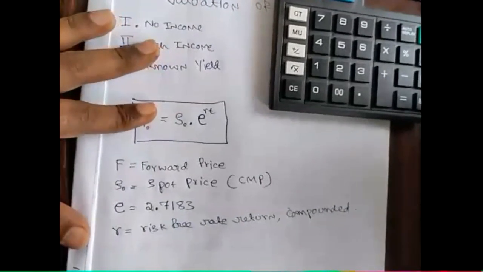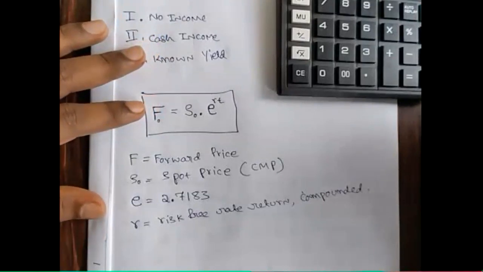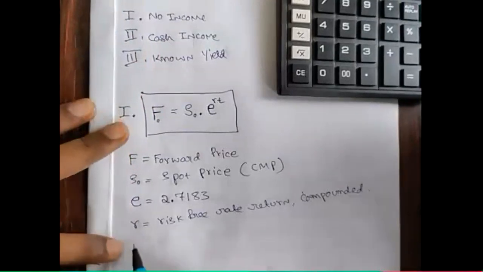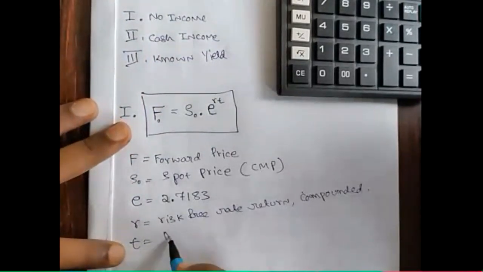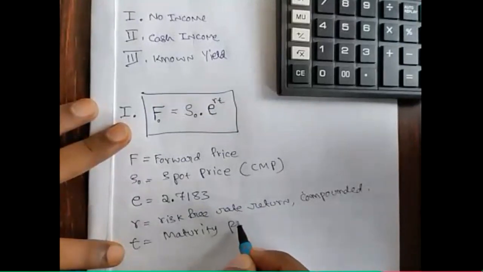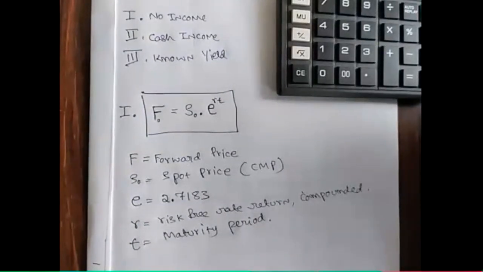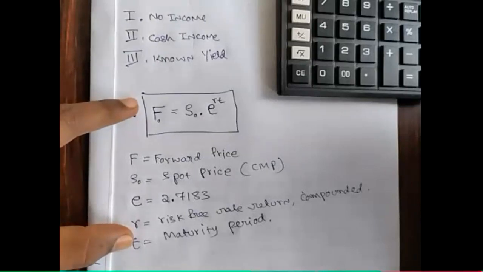Sometimes they will give a simple rate of interest, and you have to convert it into a compound rate. And T is the maturity period, the duration of the contract. If I enter a 5 month contract, then T is equal to 5 divided by 12. So this is the formula when the underlying asset does not provide any income.